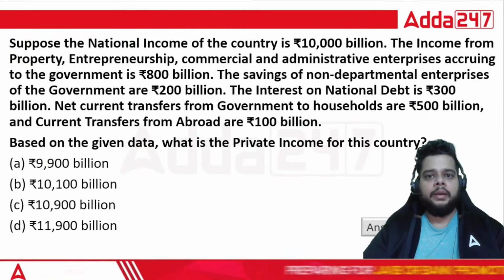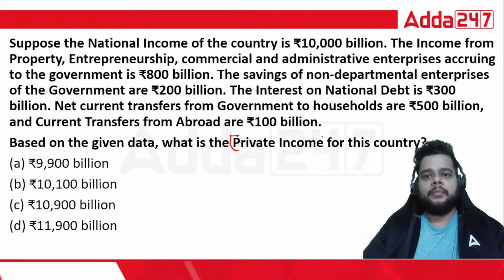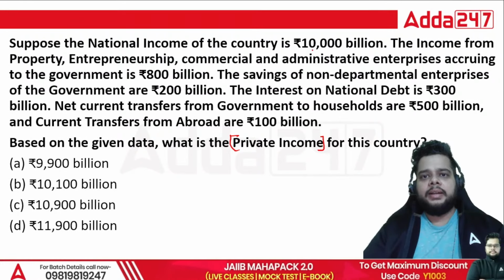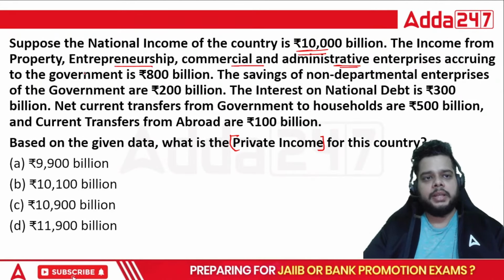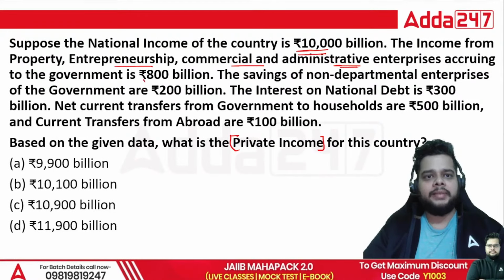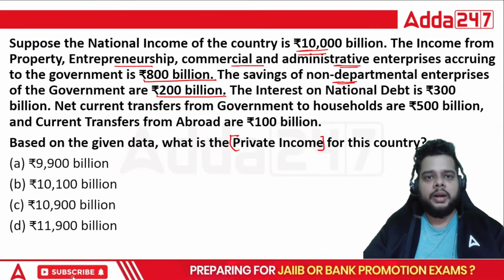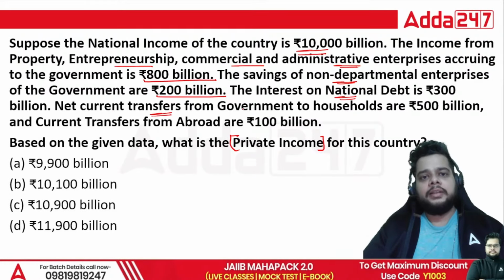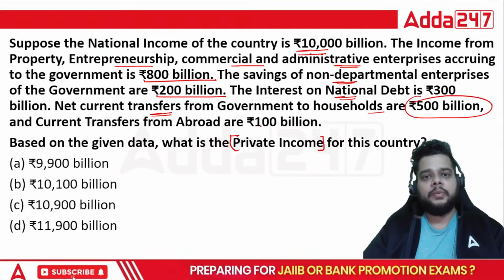Simple. Now, next question we have, it is based on the private income. Fine, private income, the corporate's income in a country. Suppose the national income of the country is 10,000 billion. The income from property, entrepreneurship, commercial, and administrative enterprises accruing to the government is 800 billion. Savings of non-departmental enterprises of the government are 200 billion. The interest on national debt is 300 billion. Net current transfers from government to households are 500 billion. Current transfers from abroad are 100 billion.